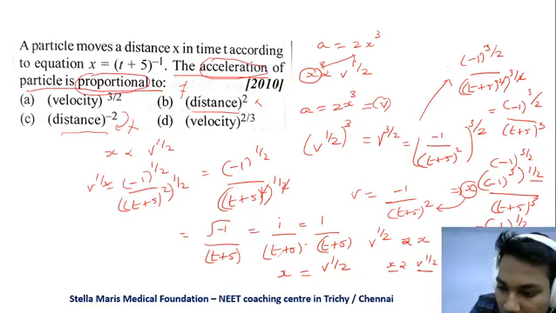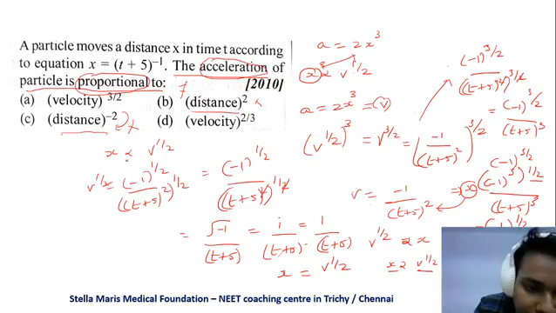So it gives root of minus 1 by t plus 5 the whole cube. I'll write it here.